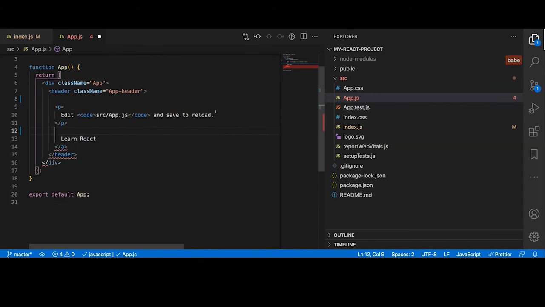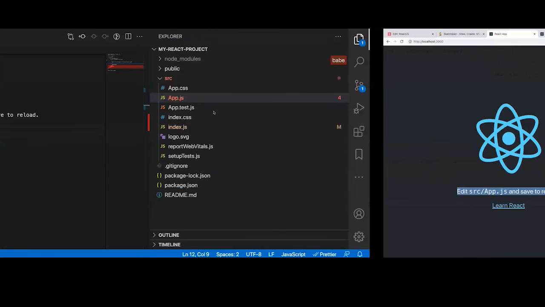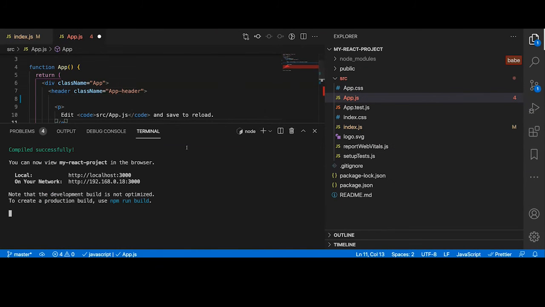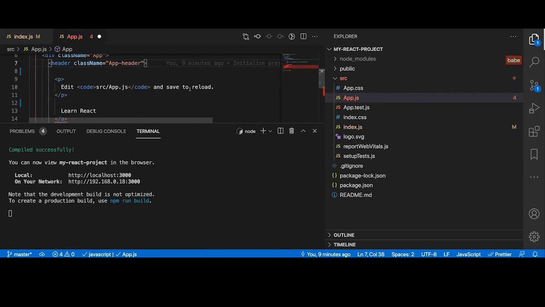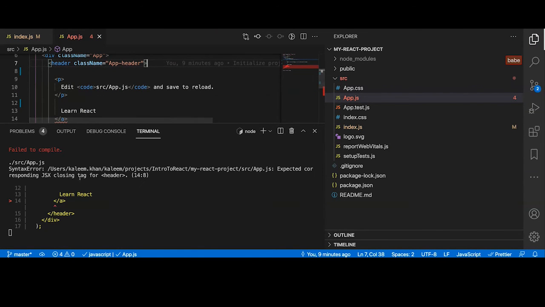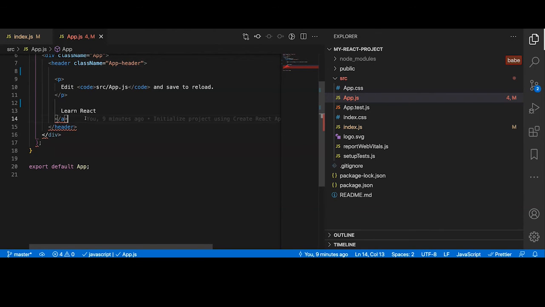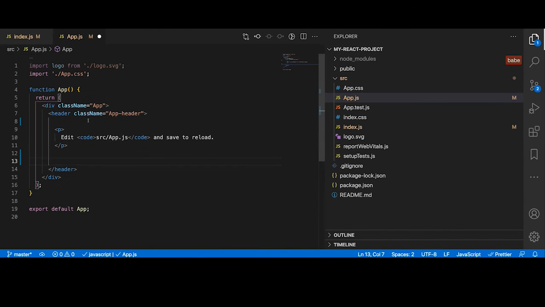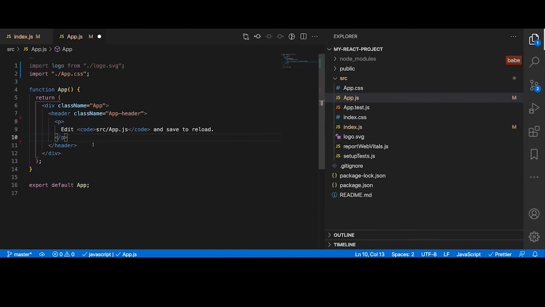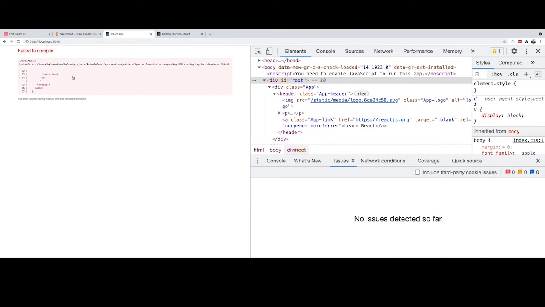Okay, see, as soon as I save this, see what happened. Let me open the prompt. I'm going to save this. You see the file is saved. Oh, I did not delete properly. Deleted. I don't want this format. Okay, as soon as I save this file, see what happens.